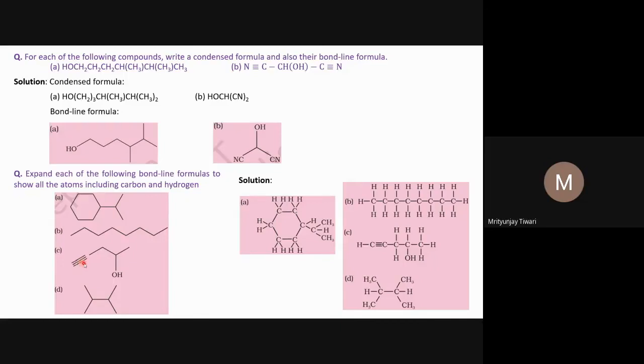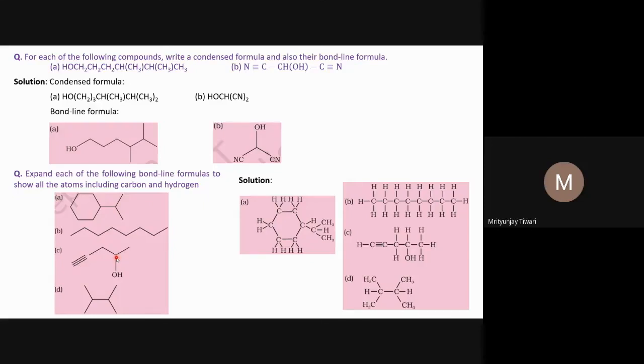Now this carbon atom requires one hydrogen to complete its valency. So we write HC, then the triple bond. This next carbon atom does not require any hydrogen atom, because three valencies are used in the triple bond and one in the single bond, so the tetravalency of carbon is already complete. So we do not show any hydrogen on it. Then we move to this one. This is a CH2 group because these are single bonds: carbon-carbon single bonds use two valencies, so two hydrogen atoms are required. So we show CH2 here. And then we move on to the next one.